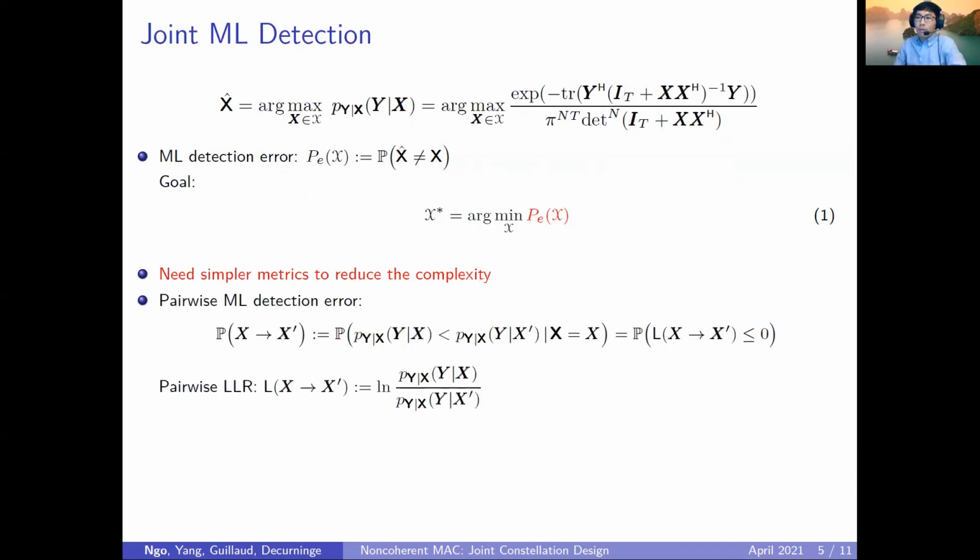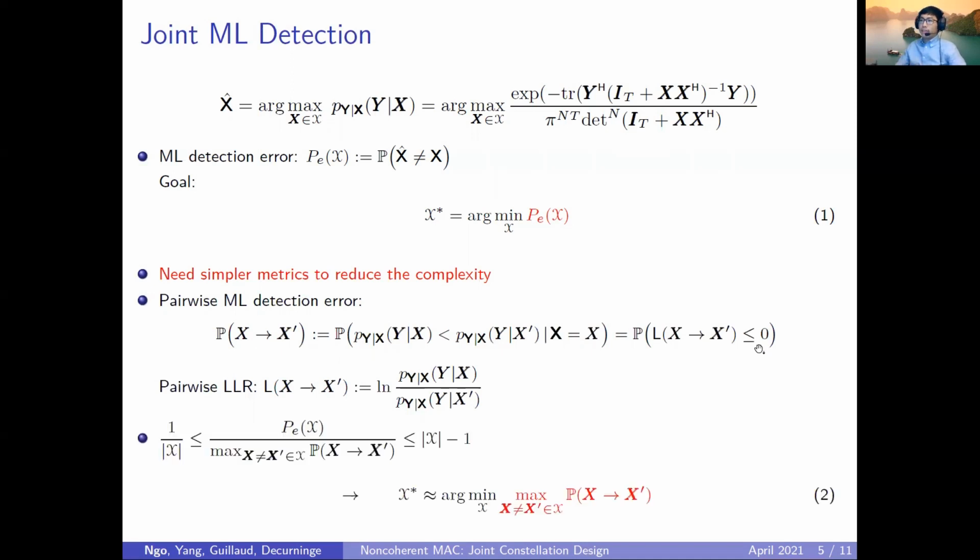To this end, we are going to analyze the pairwise ML detection error, which is defined as the probability that the likelihood function corresponding to the transmitted symbol is smaller than the likelihood function corresponding to another symbol. And this can be expressed as the probability that the pairwise log likelihood ratio, defined in this way, is smaller than 0.